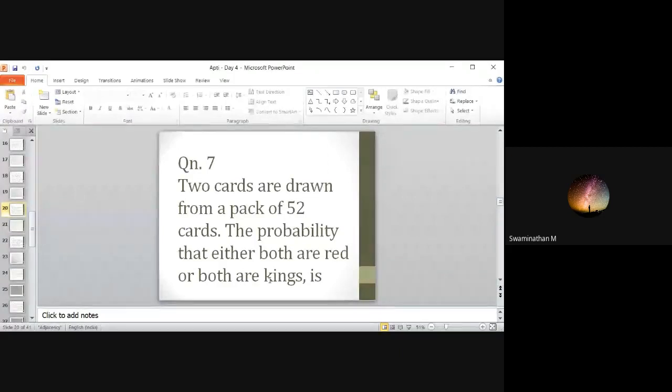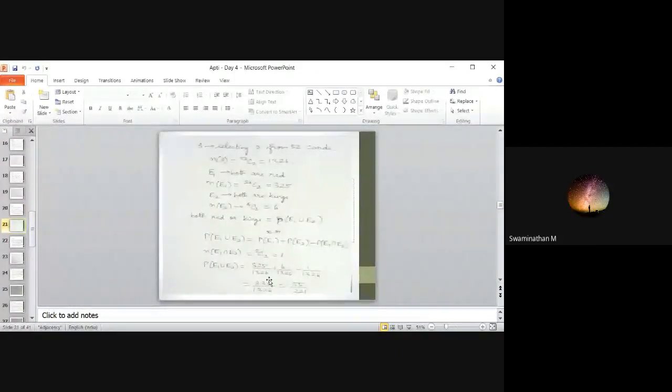Okay. Here E1. First I am taking the first event E1, both are red. So both are red. Yes, both are red. 26C2. You have to draw two cards from 26 red cards, and both are kings, 4C2. Then both red or kings, that is asked.